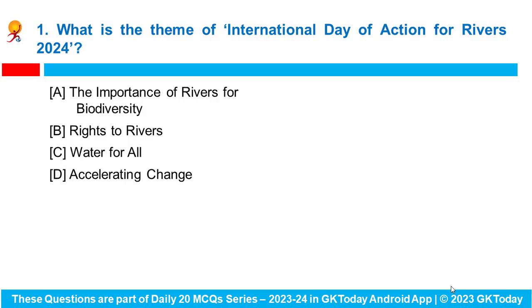The first question is, what is the theme of International Day of Action for Rivers 2024? It is celebrated annually on 14th of March, and this year the theme is Water for All. This theme highlights the universal access to clean water.